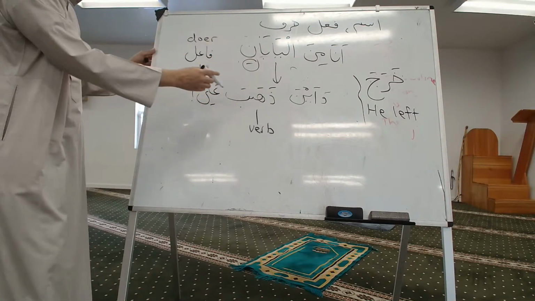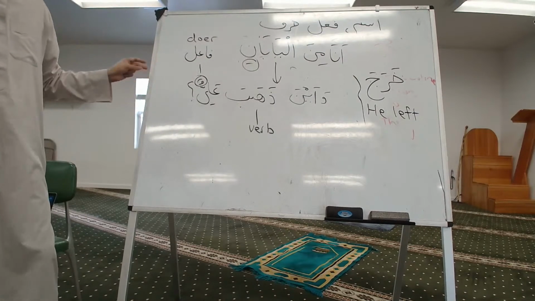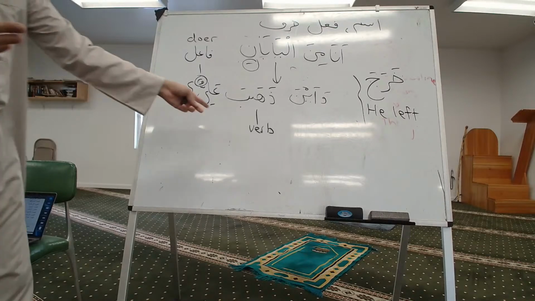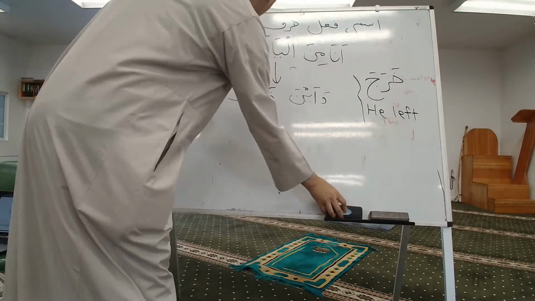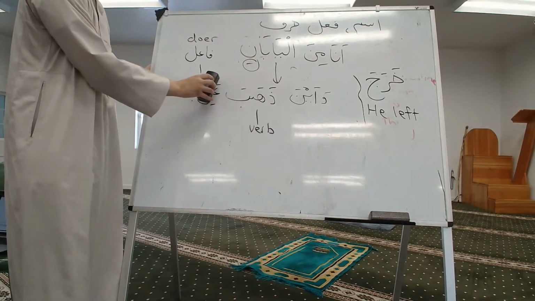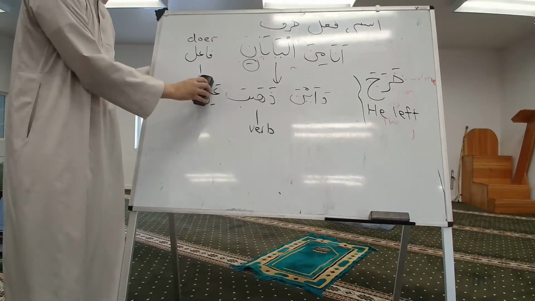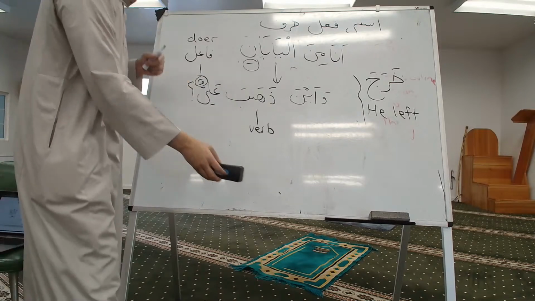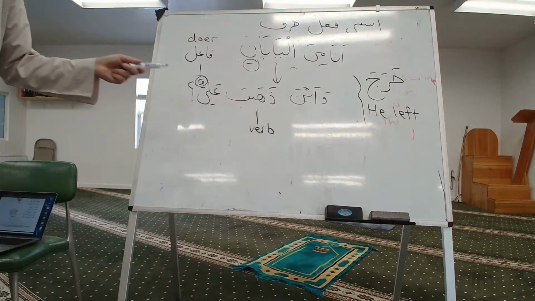It comes out in the open. So dhahaba aliyun. You can just say dhahaba, he went. Right? So if I omit Ali over here and suffice with dhahaba as a response, that he went, that's okay. But in this sentence, they're making the fa'il open.